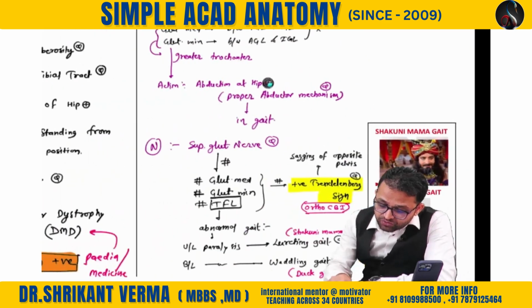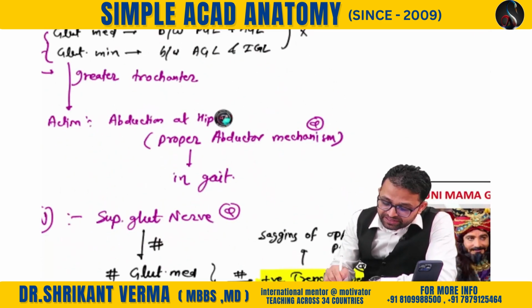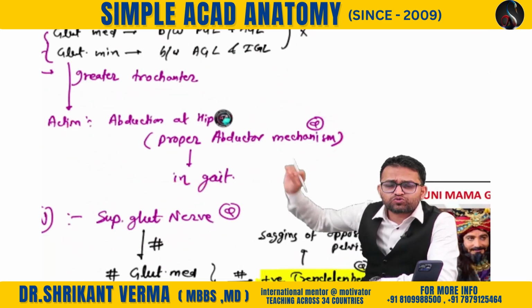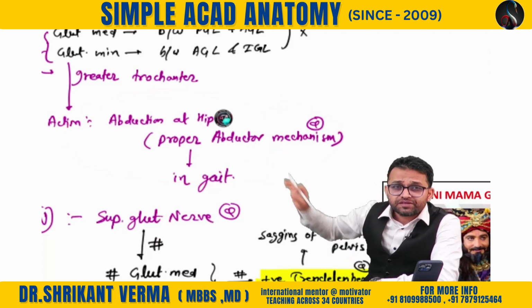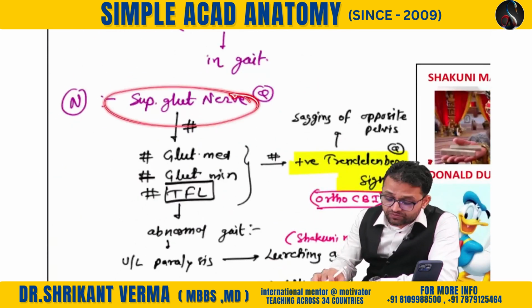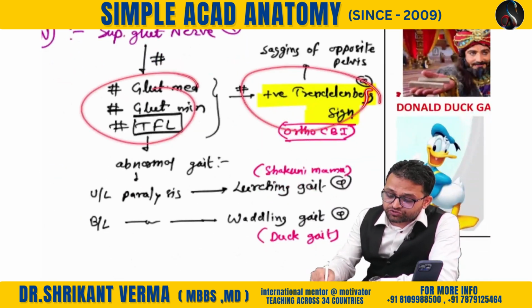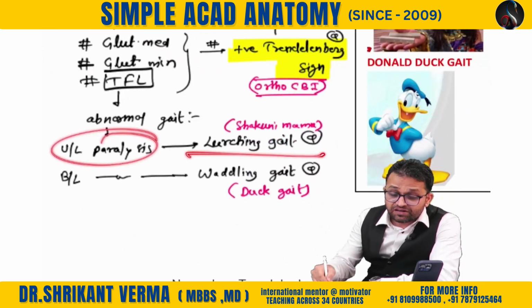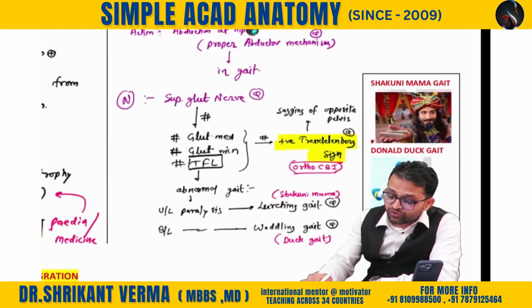Okay, sir. Now, our gluteus medius and minimus are abductors of the hip joint. One question from the gluteal region. So, the nerve supply is the superior gluteal nerve. If it is damaged, then there is a positive Trendelenburg sign. Unilateral damage gives a lurching gait. Bilateral damage gives a waddling gait. Do you remember, beta?